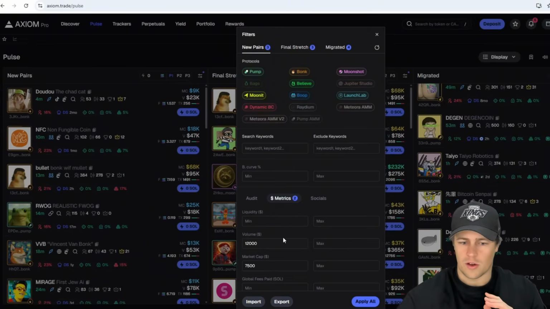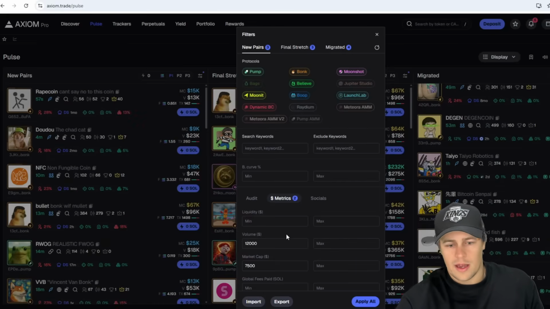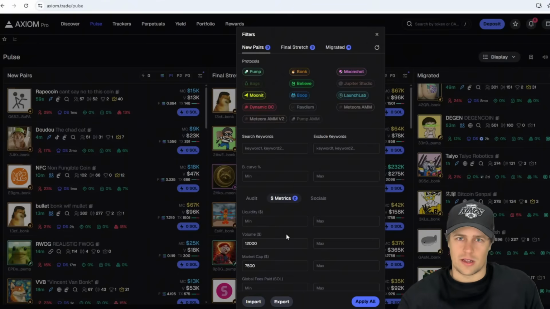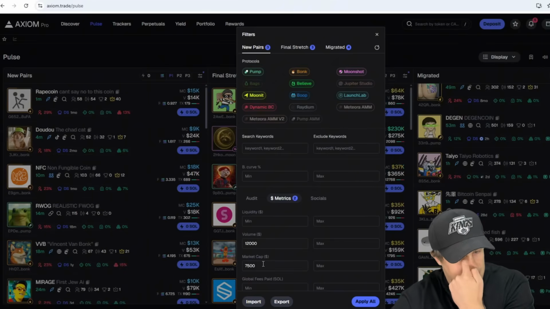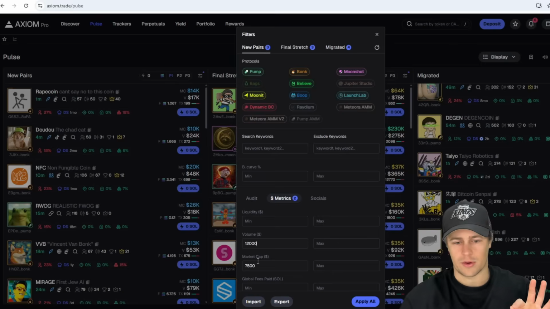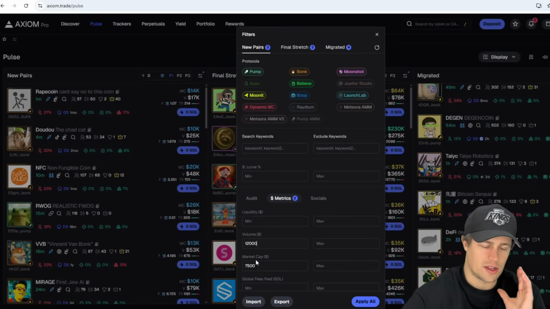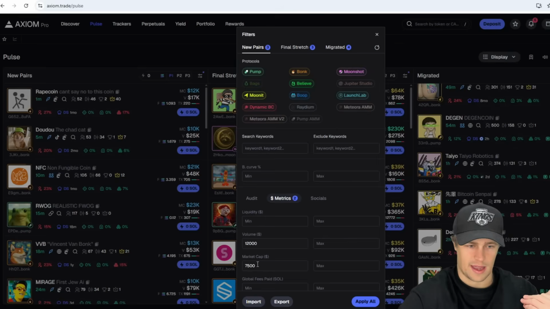Anything less than 5,000, 7,000, there's zero interest, right? So the chance that it pumps is very low. Can they still pump? Absolutely. But we're here to find the best of the best, ones that have potential to pump. And market cap 7,500. I used to have this at 5K. I've found that I get rid of a lot of shitters just by putting 7,500, because a lot of the crap ones always rug around that 5K region. I think a lot of people set their pairs up to $5,000 market cap minimum, but 7,500 works a lot better in my opinion.